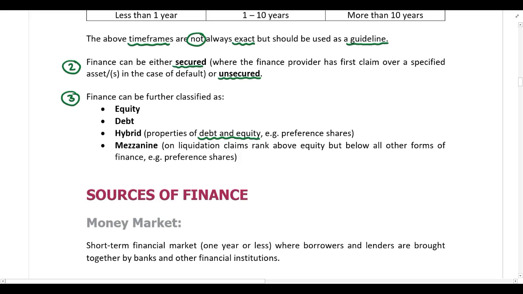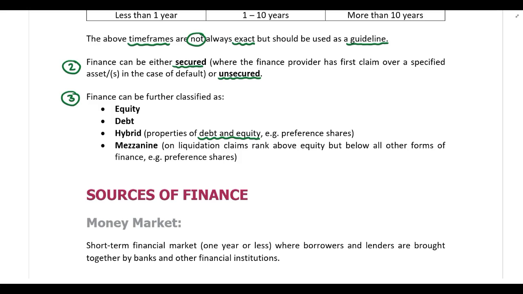Well, preference shares are similar to equity in the way that we pay dividends on preference shares, and we also pay dividends on ordinary shares. And if the company has a bad year where they don't have enough profits or enough cash flow available to pay dividends, they don't need to. So that's how preference shares are similar to equity.